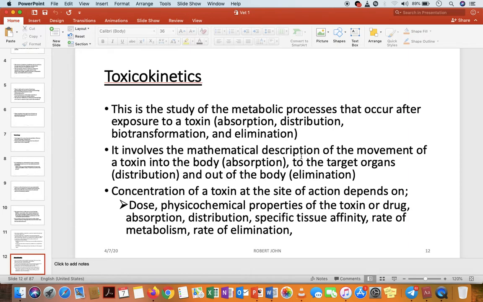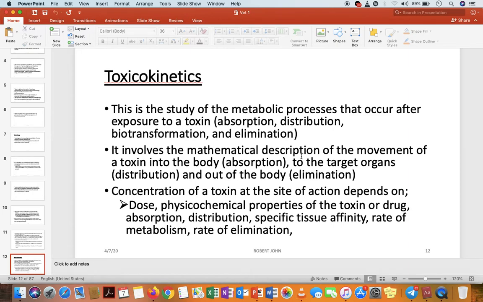So we are talking of the toxins moving into the body, we call that absorption. Then the toxins moving to the target organ, we call that distribution. And also the toxins getting out of the body, and we call that elimination. So we are talking of the whole description of the movement of the toxins from entering the body, moving around in the body, and then getting out of the body. So those are the movements of the toxins in the body, and the study of those movements we call toxicokinetics. So the concentration of the toxins at the site of action depends on the following issues.